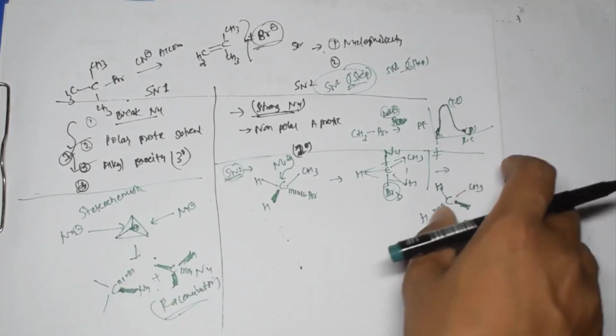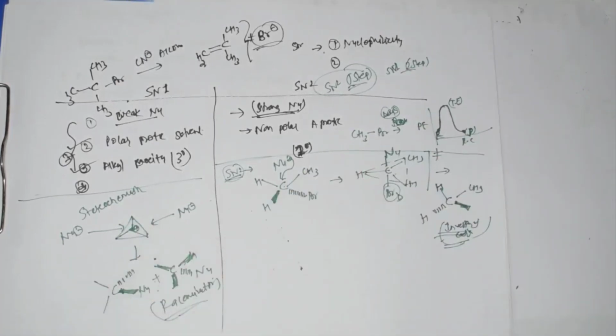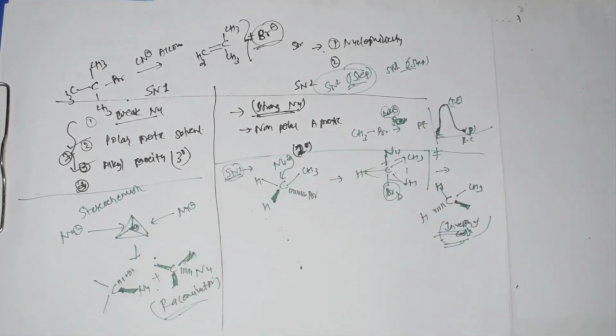Now I think this is good enough for SN1 and SN2, and if I find much more content or questions, I will definitely discuss those questions with you in the previous year questions. As I told you, there is so much to discuss in SN1 and SN2 reactions, but why am I not discussing it over here?